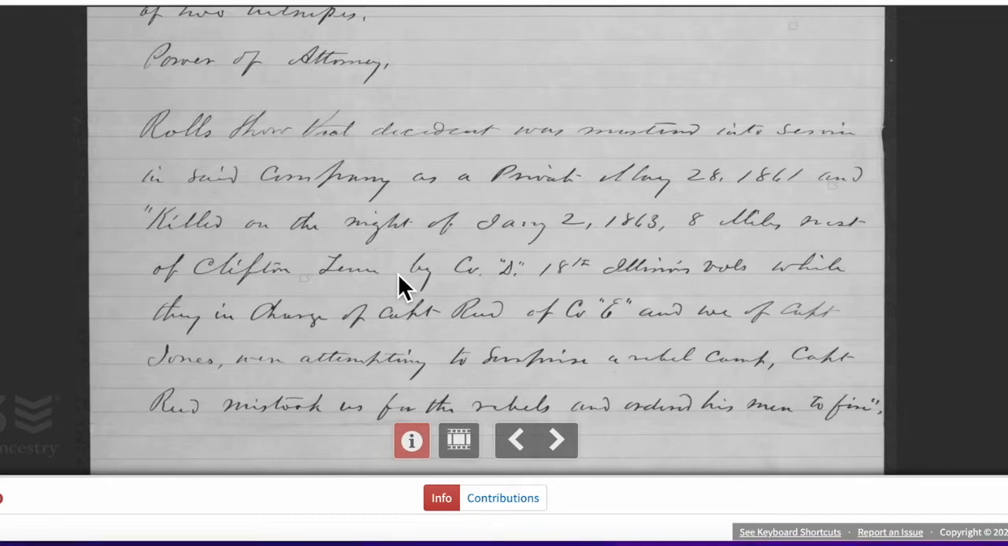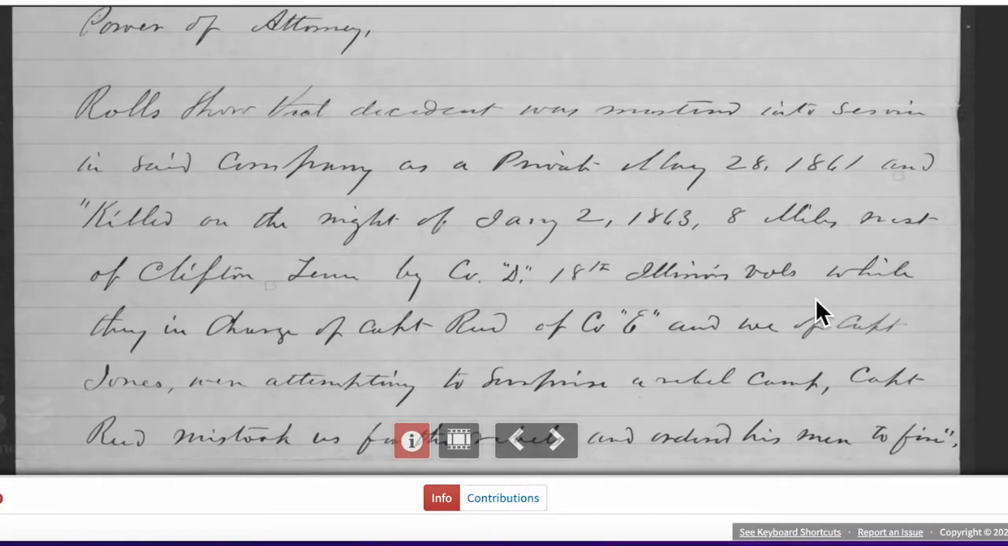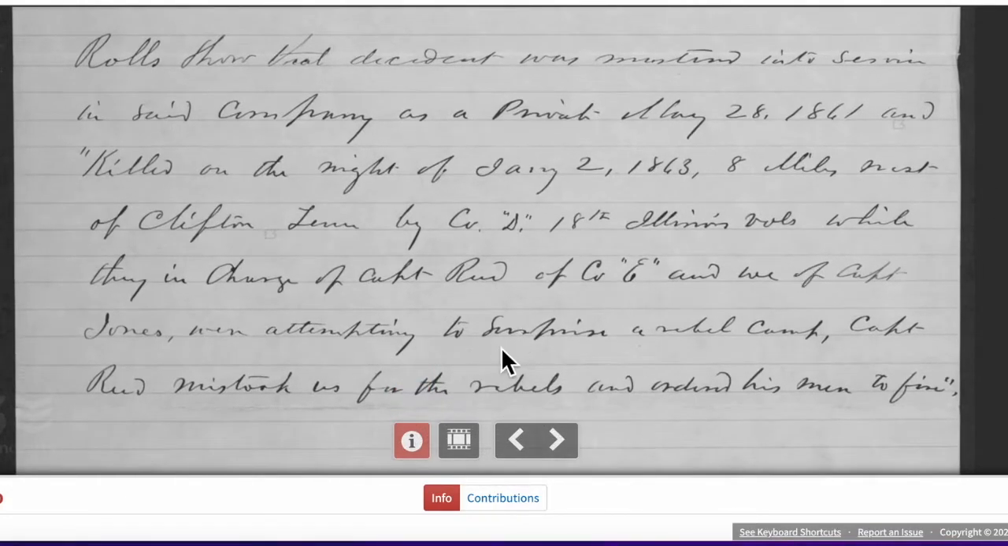Okay, I did find that there is a burial of a William A. Davis in Tennessee. So this is looking more and more like the man I want. By Company D, 18th Illinois Volunteers, while they were in charge of some type of a run of Company E, and let's see, while attending to surprise a rebel camp, Captain Reed mistook us for the rebels and ordered his men to fire.